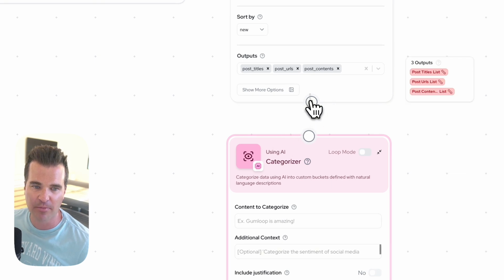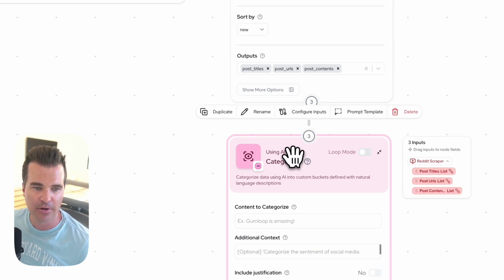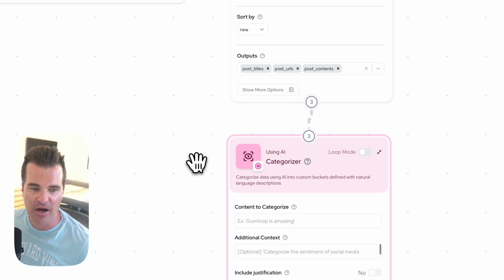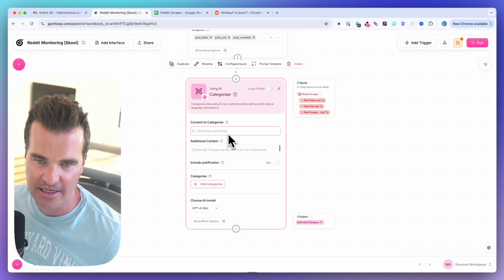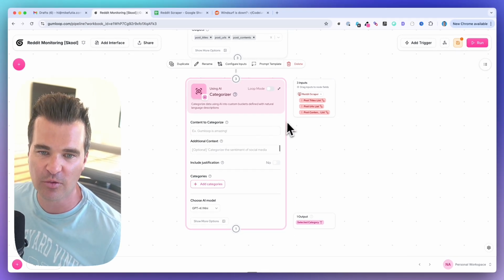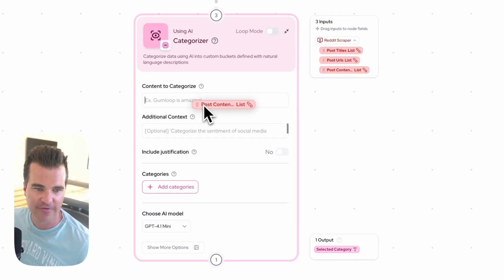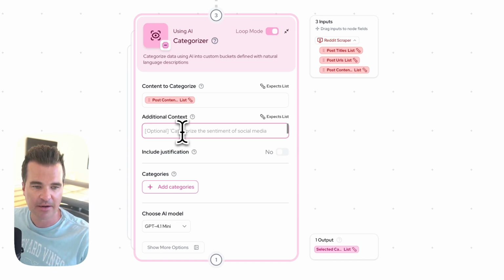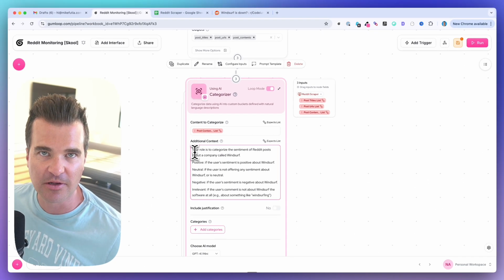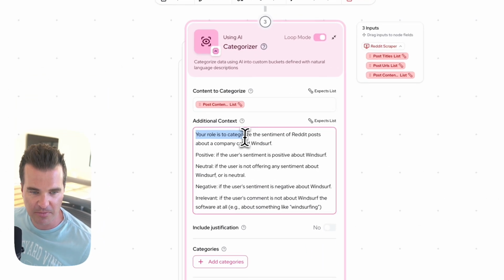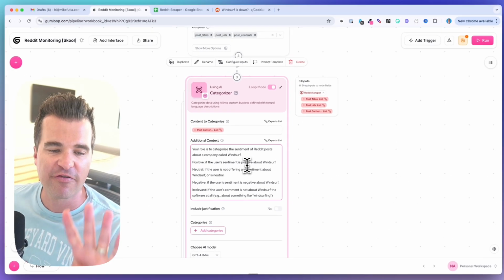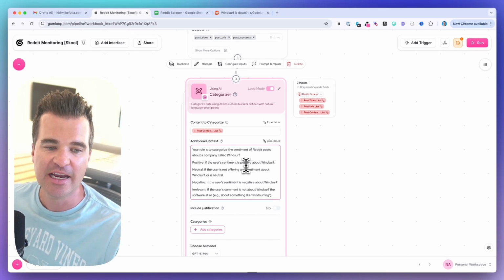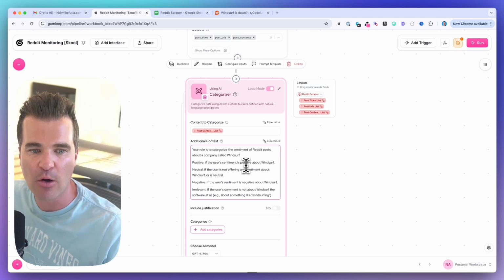So I'm going to drag the output from the Reddit node right into the input to the AI categorizer. And now what we need to do is select the content to categorize, right? What do we want the AI to look at? So that would be the content of the Reddit post. So I'm going to drag the content field over here. And then for additional context, I have a prompt on my clipboard. Again, this will be available as a template you can use in my free school community, but I'm basically asking it to take the Reddit content and then give it one of 4 categories: positive, neutral, negative, or irrelevant if it's not even about the product.